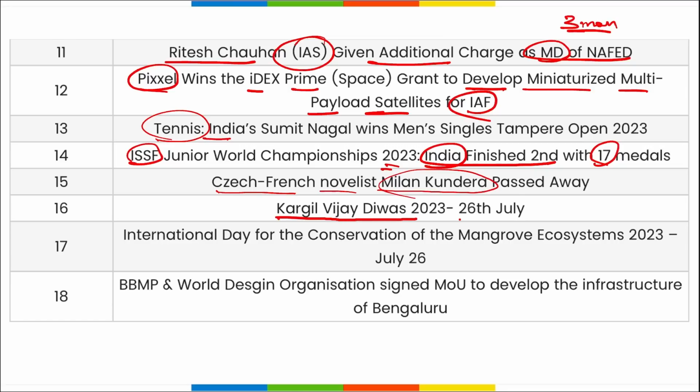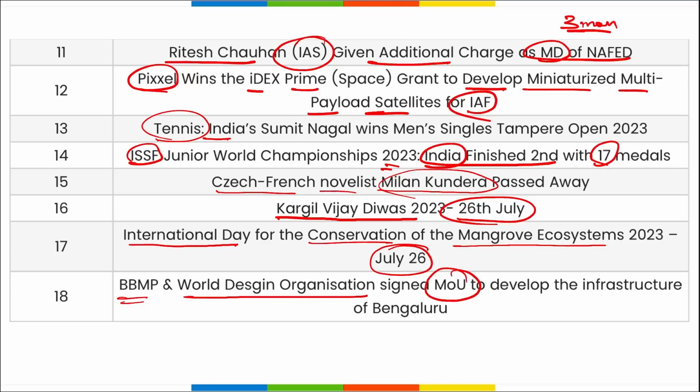Kargil Vijay Divas is observed on 26th of July. International Day for the Conservation of the Mangrove Ecosystem is observed on 26th of July. And BBMP and World Design Organization signed an MOU to develop the infrastructure of Bangalore. So these are some important current affairs of the day, friends. Now it's time for your revision part.